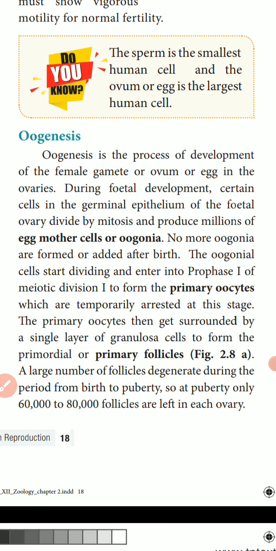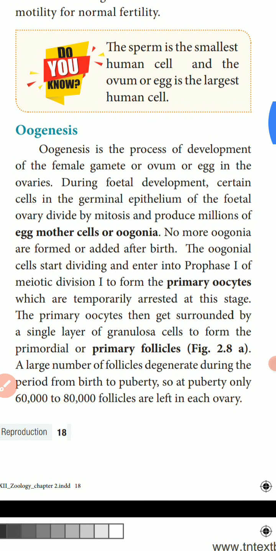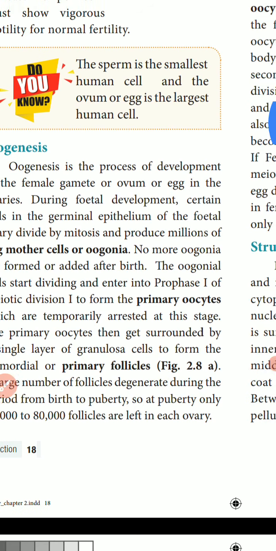A large number of follicles degenerate during the period from birth to puberty. I already told you this. From birth to puberty, a large number of eggs, nearly millions, are destroyed. Only 60,000 to 80,000 follicles are left in each ovary.